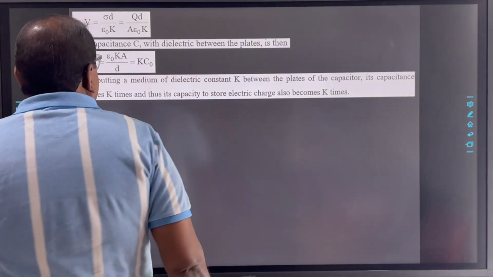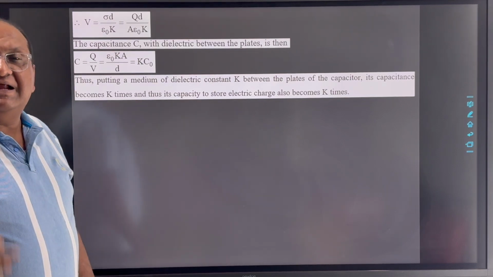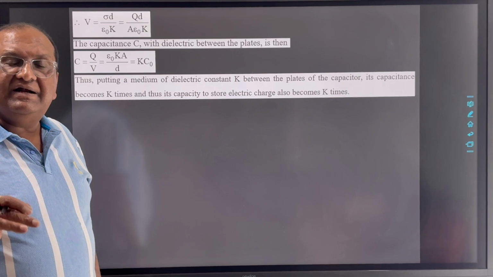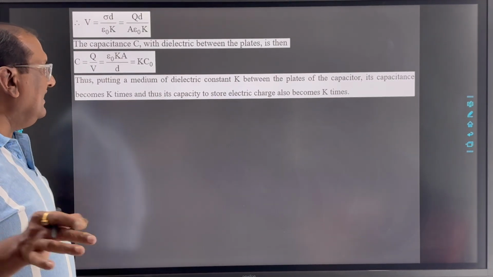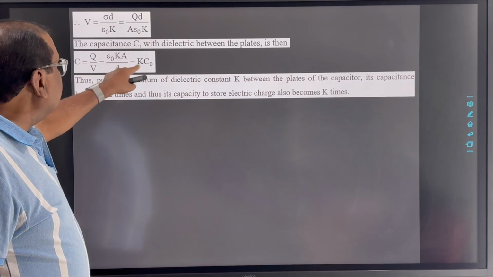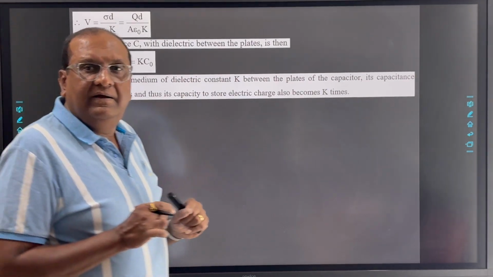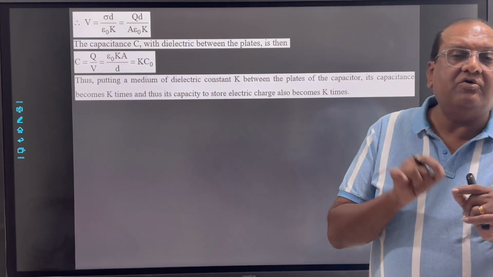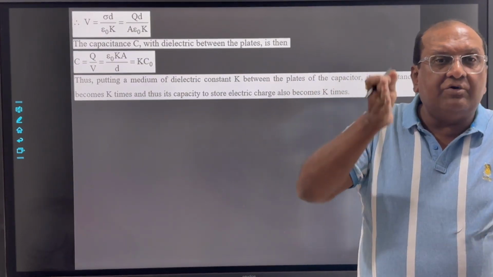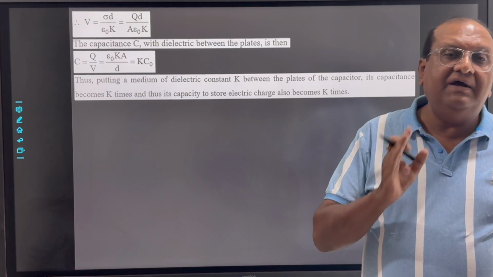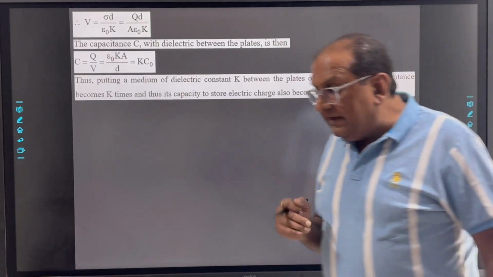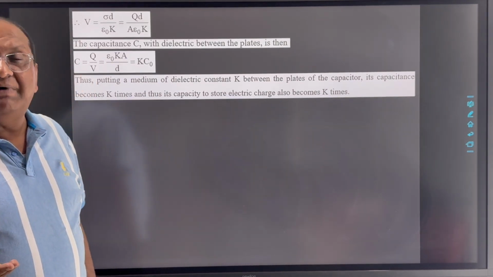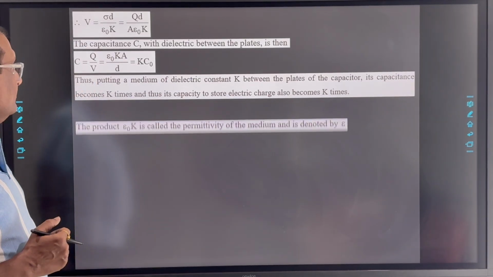Here this K is known as the dielectric constant of that particular dielectric medium or dielectric substance. So we can say that when the dielectric substance having dielectric constant K is introduced between two plates of the capacitor, then the capacitance of the capacitor is increased by K times.